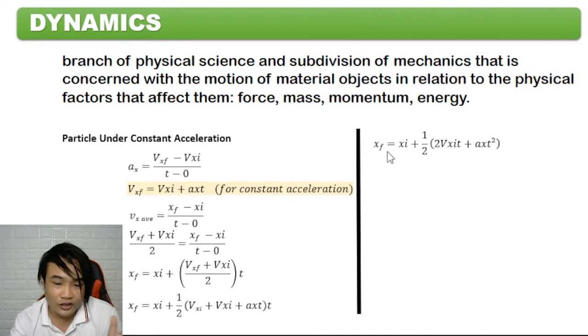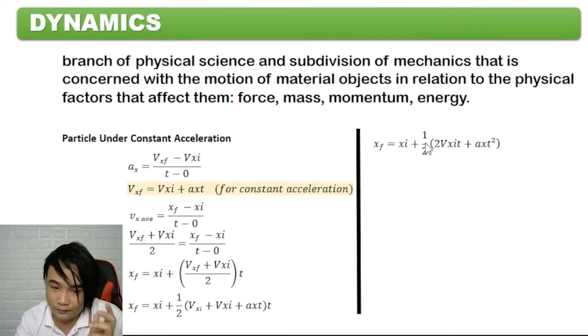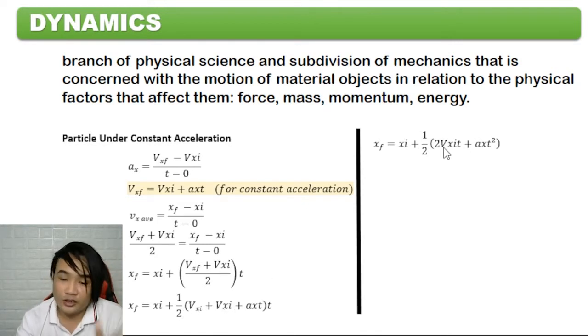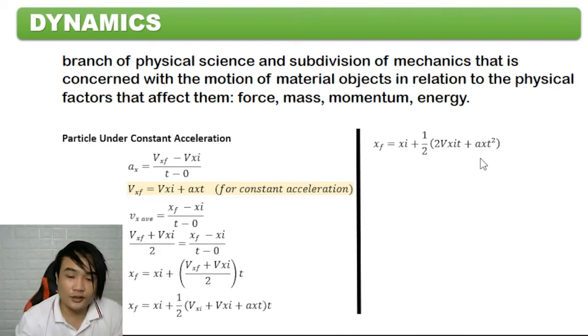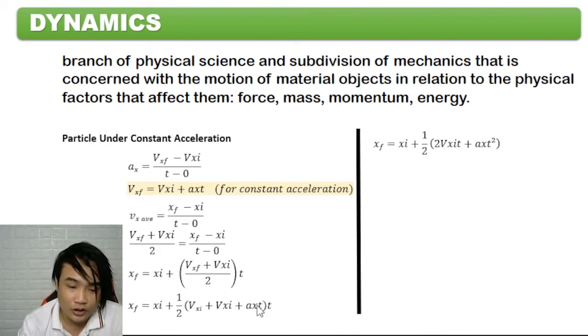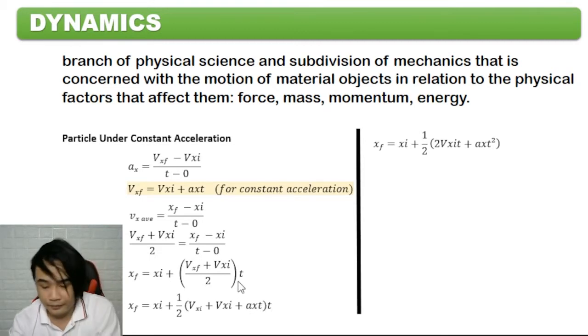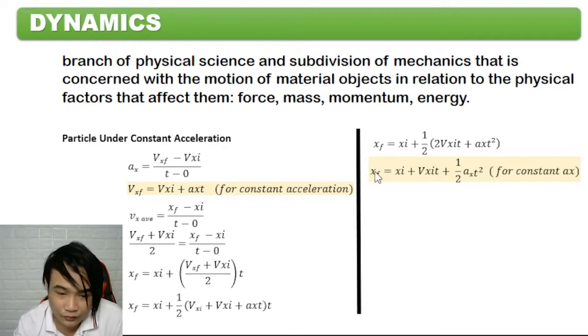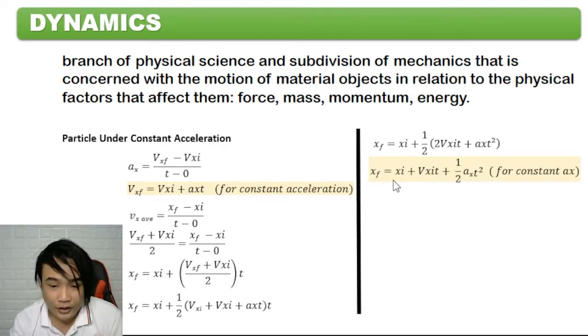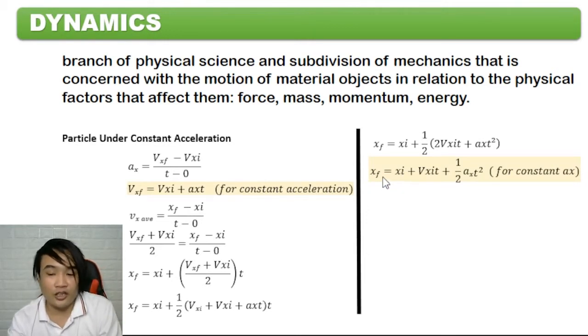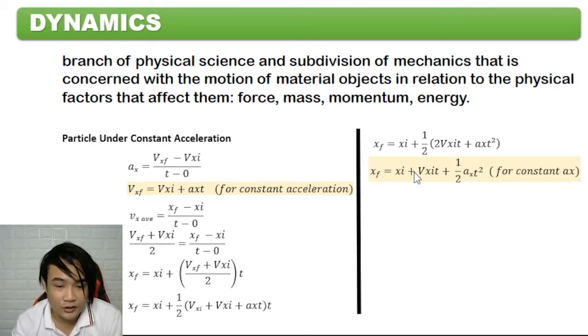So, to simplify the equation, we have here Xf is equal to initial distance plus 1/2. This becomes plus. They are the same, so it becomes 2 times initial velocity plus Ax t squared. Since there is a t here, it became squared, because the t was distributed. So this is our final equation for constant acceleration, finding the distance. We have Xf is equal to initial distance plus initial velocity times time plus 1/2 Ax t squared.